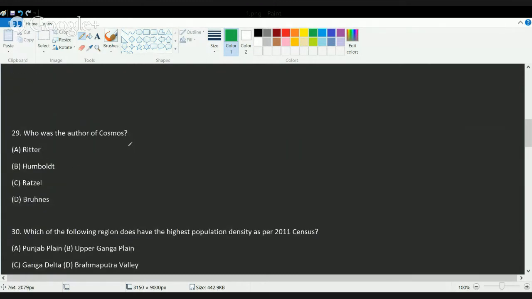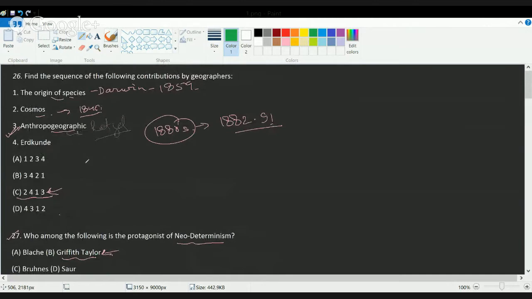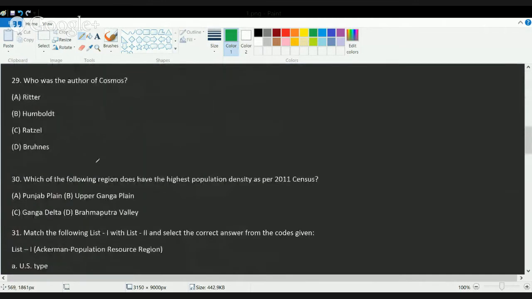Now, who was the author of the book Cosmos? Cosmos was written by Humboldt. This was again a question that is replicated from question 26 here, where you are asked about the authors of the books. Humboldt wrote the book known as Cosmos. It was written in 5 volumes, starting from 1845 to 62. In 62, the last volume was written posthumously.